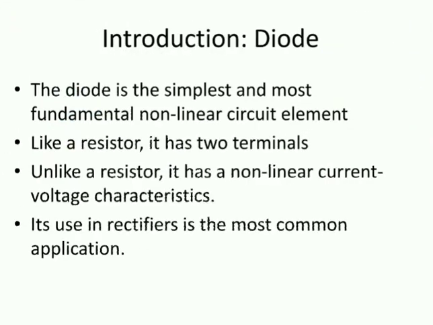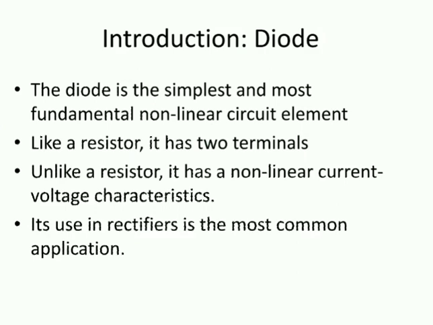Okay. So here, what we are saying, it is having two terminals. These are nothing but anode and cathode. Anode you will get from a P type semiconductor. Cathode you will get from an N type semiconductor. After that, if you see its voltage and current characteristics, these are nothing but non-linear, because for some time the value of current with respect to voltage is zero, but after some time there will be increment in current with respect to voltage, and that will look like an exponential curve.